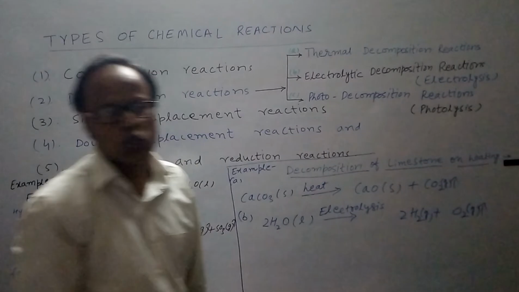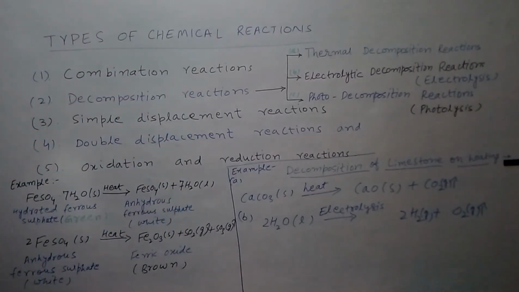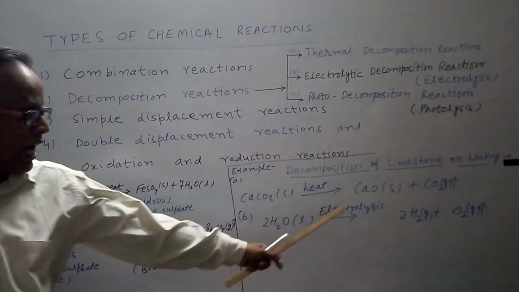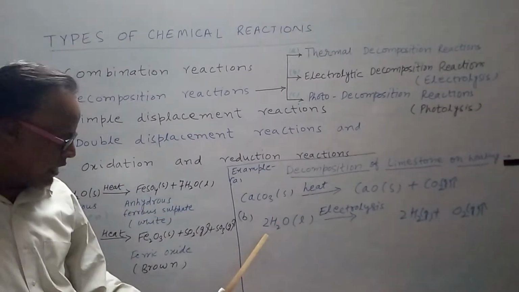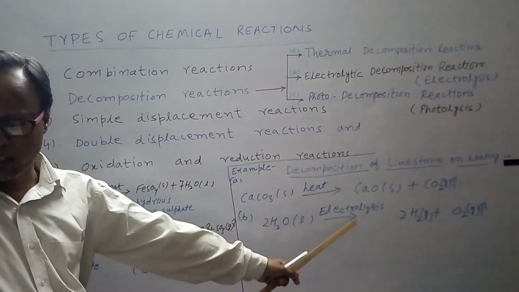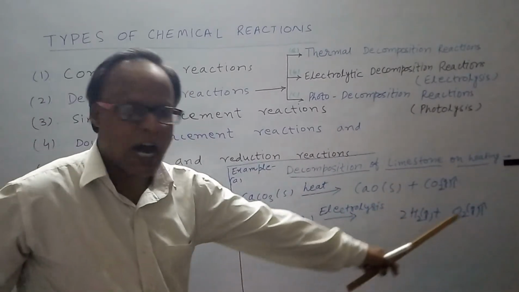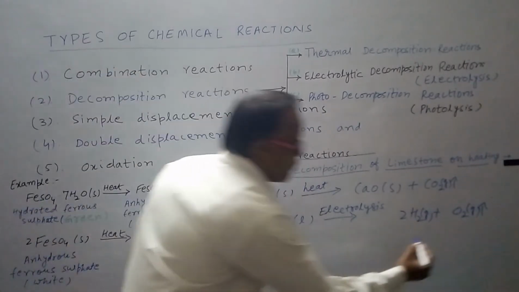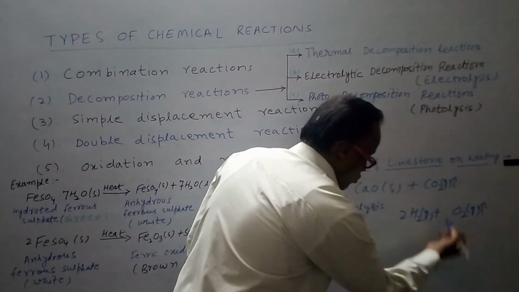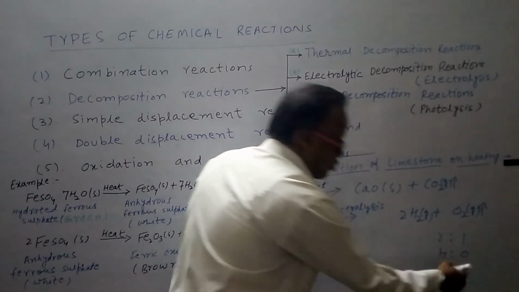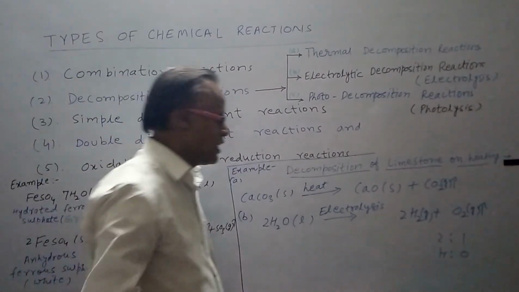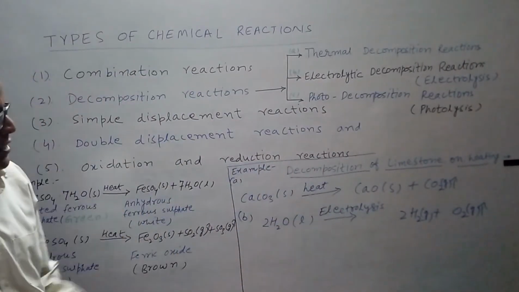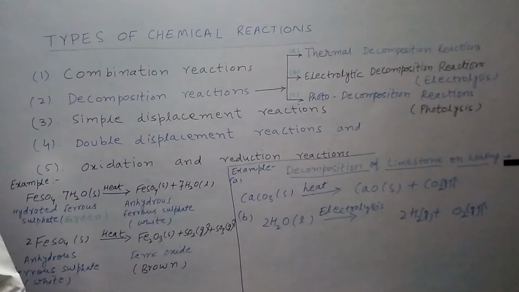is 2:1. The acidified water undergoes electrolysis. Acidified water undergoes electrolysis, produces hydrogen and oxygen gas in the ratio of 2:1. Meaning hydrogen and oxygen ratio is 2:1. So this is your example of electrolysis.